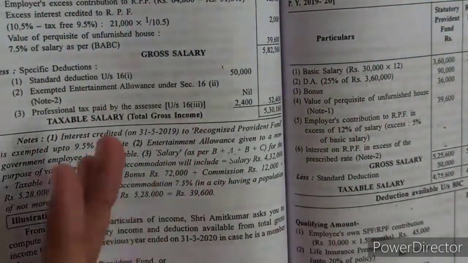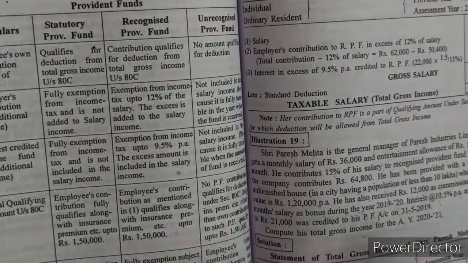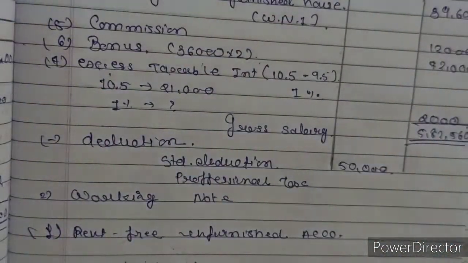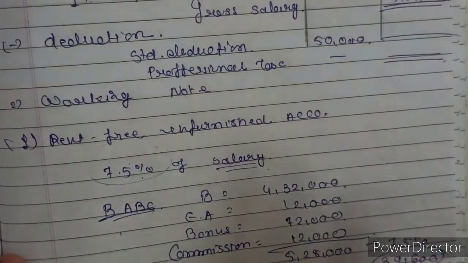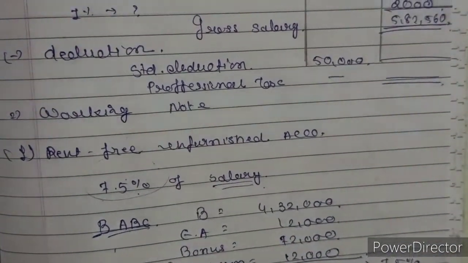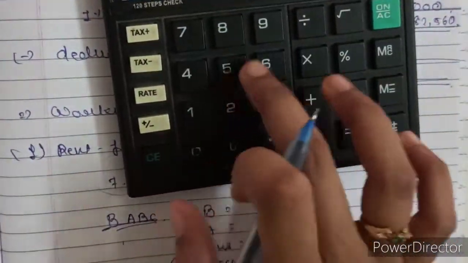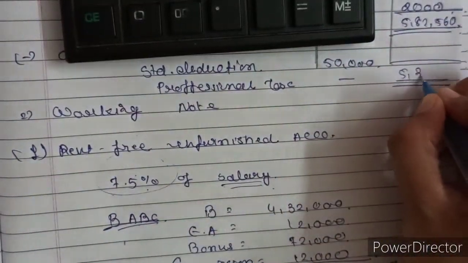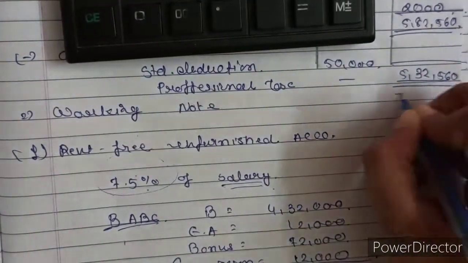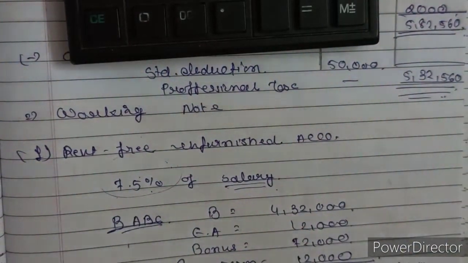In the sum it is not given, so right now we are not taking professional tax. Then the sum answer will differ from the book. So 5,82,560 minus 50,000, it will come 5,32,560. That is the total taxable salary of Shri Paresh Mehta.